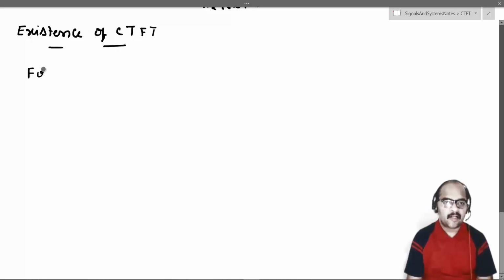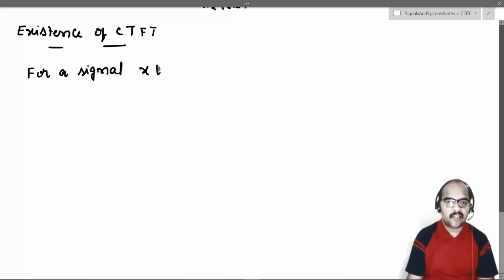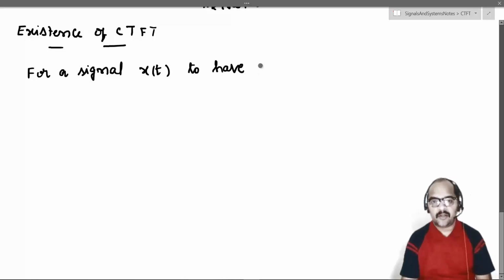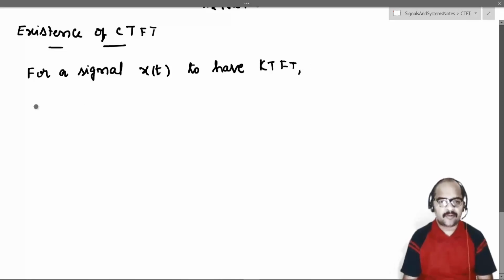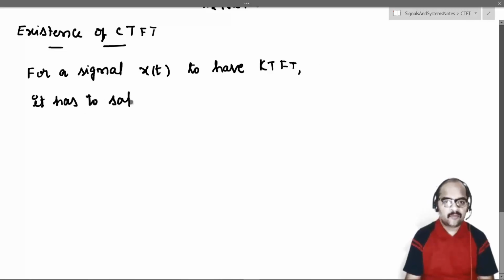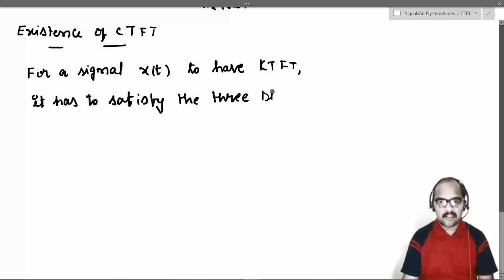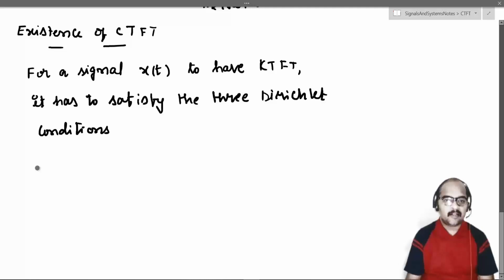So what is that? For a signal x of t to have a Fourier transform, that is the CTFT, it has to satisfy which conditions? Yes, the Dirichlet conditions. It has to satisfy the three Dirichlet conditions. So what are they?